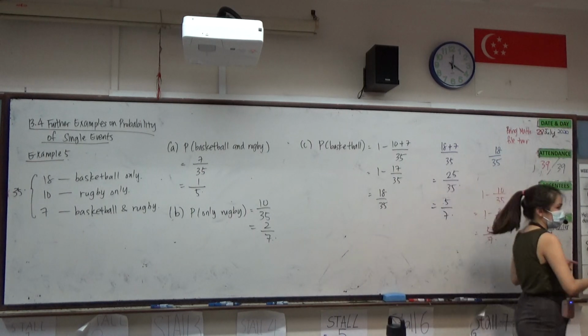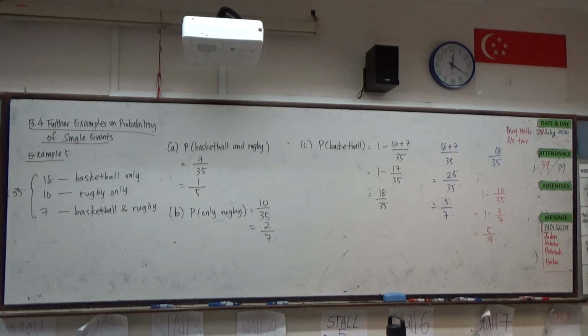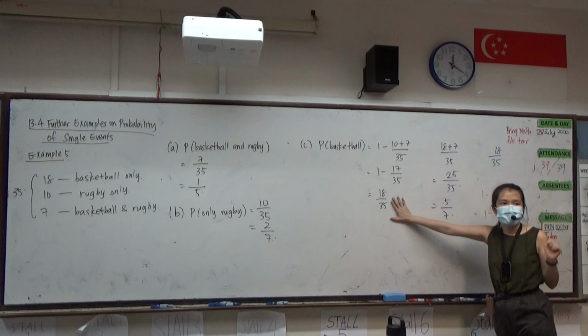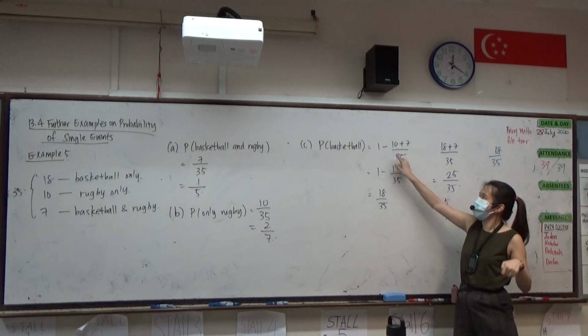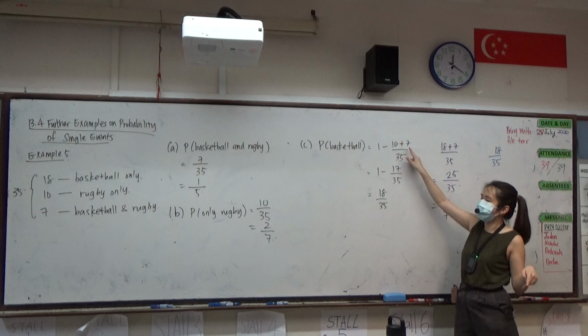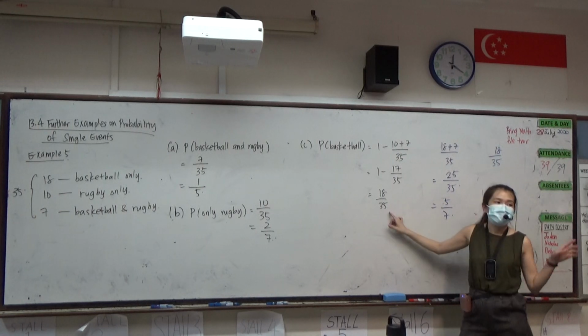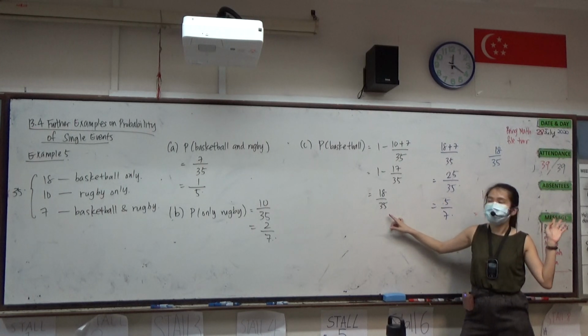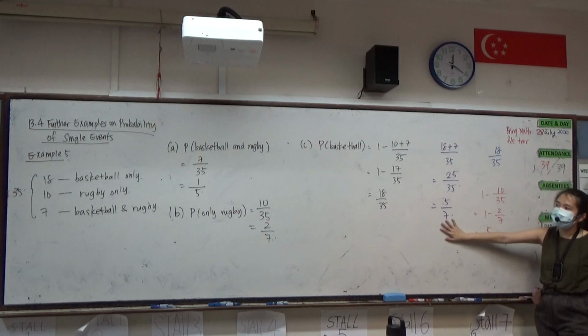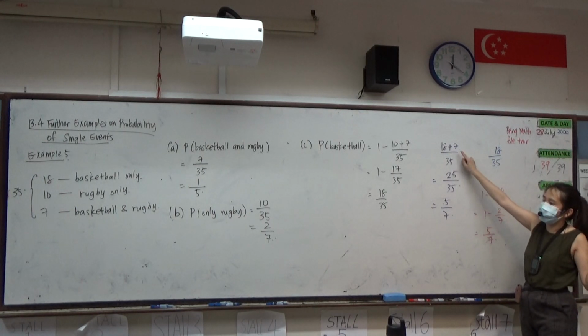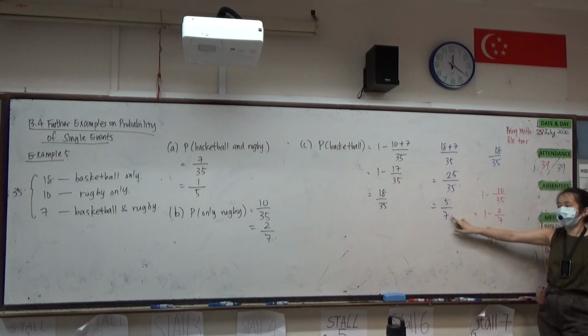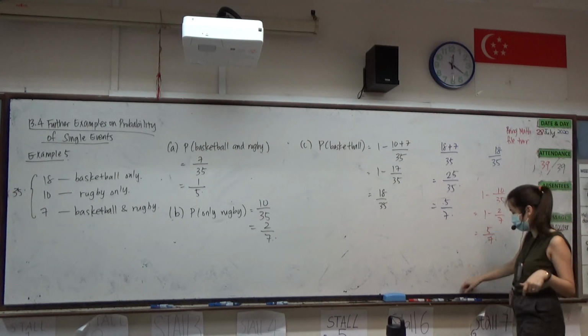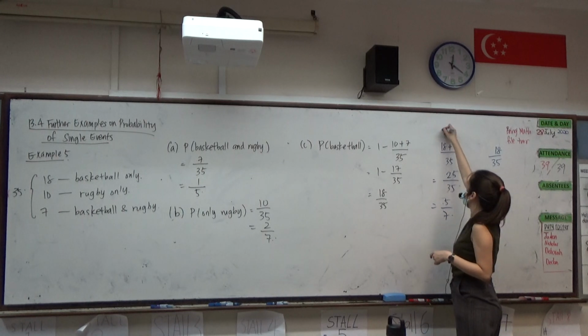So we have 4 options on the whiteboard. Let's think about it. Who thinks the answer will be this one, where we take 1 minus 10 plus 7? 10 is the rugby, 7 is basketball and rugby. Anybody agree? No, okay. Who says it is the one where we take basketball only and basketball and rugby over 35? We have 9 people.